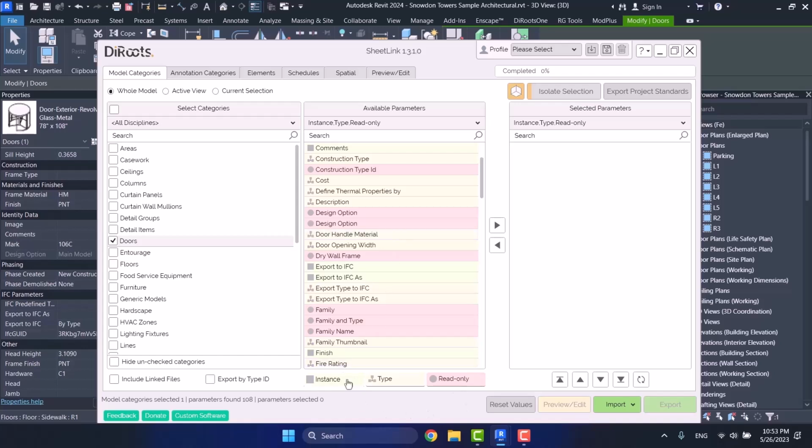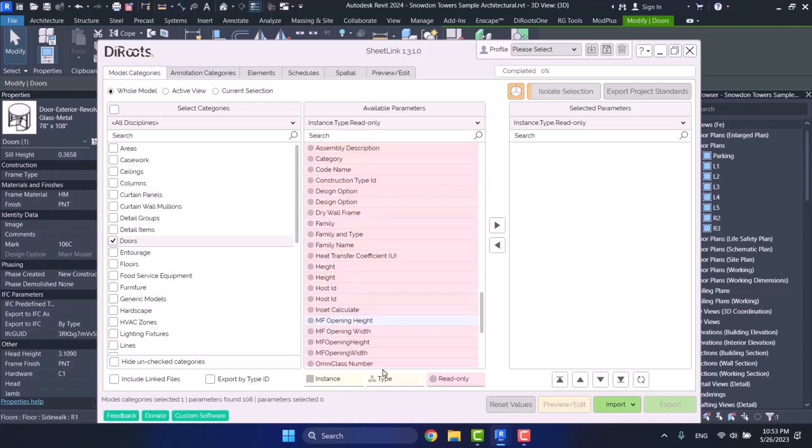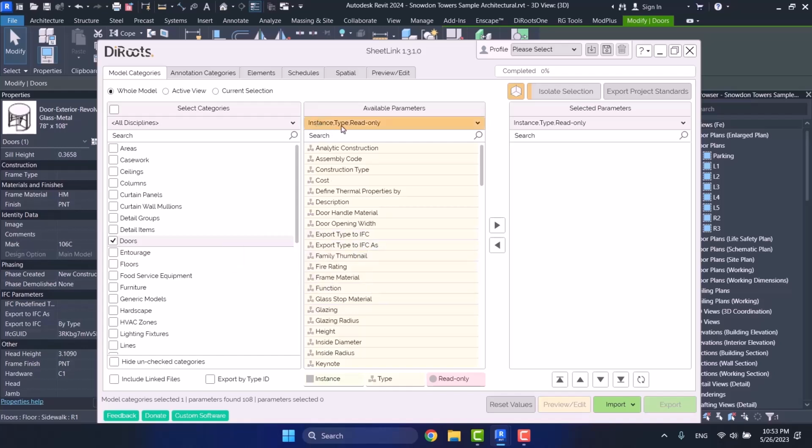Now here we learned which color is related to which parameter. Now you can sort them out. If I click on instance here, it shows those instance parameters of mine at first. Then I have type parameters and then read-only parameters. If I click on type, it shows those type parameters first and so on. That's it. So here we can sort it out as well. We determine which parameters come first. Here, if you open this list, you can filter them out as well. For example, you can determine to just see the type parameters. You take it off and then only see the type parameters here.